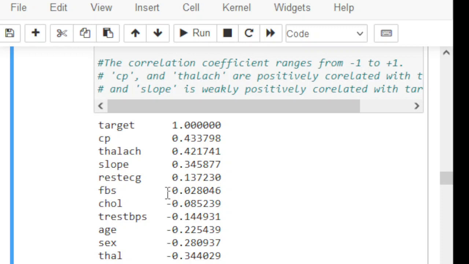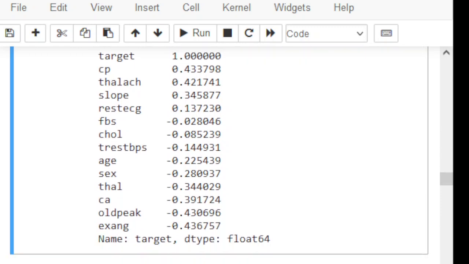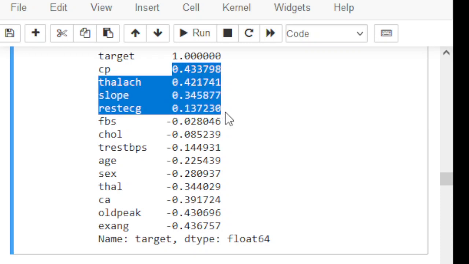FBS is negatively correlated with the target variable. What does it mean? That FBS has no strong relation with the target variable. Similarly, if we look at CA, the majority of features are negatively correlated with the target variable. So all the features of interest, these three, have a positive relation with the target variable.